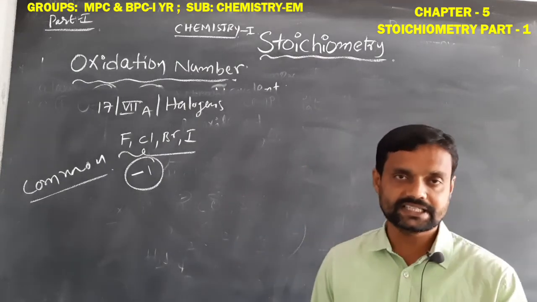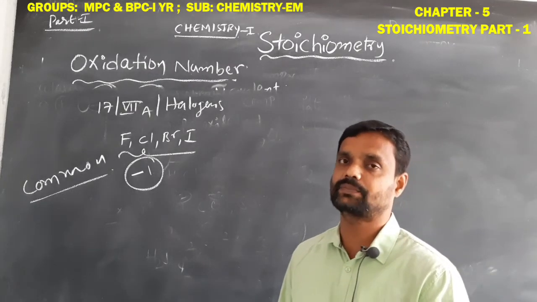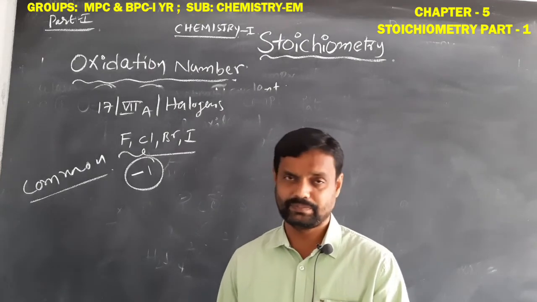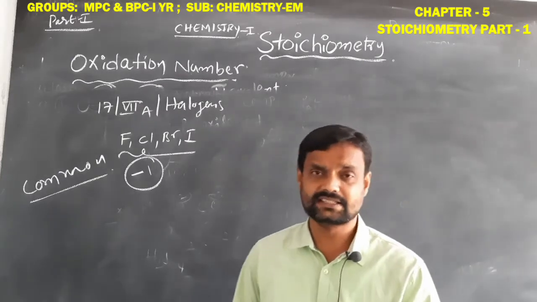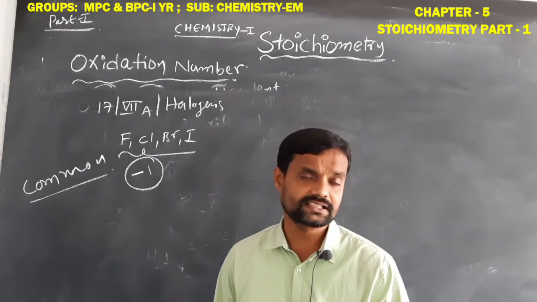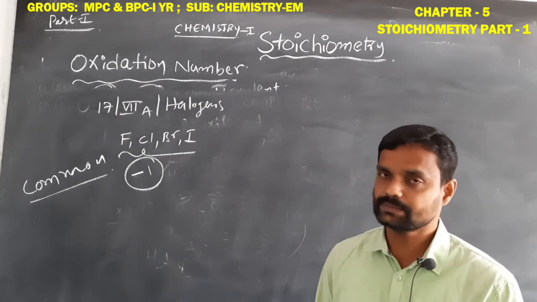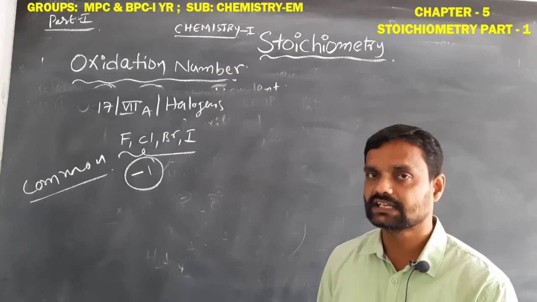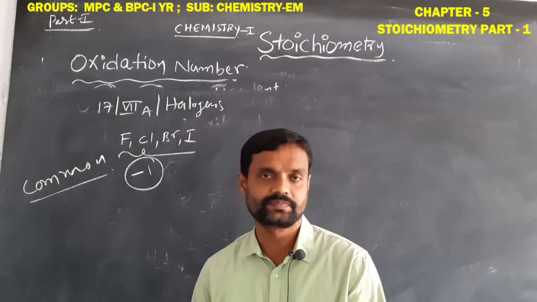Alkali metals, first A group elements, lithium, sodium, potassium, rubidium, cesium, always have oxidation number +1. Second A group alkaline earth metals always have +2. Hydrogen is always +1; when combined with first A, second A group metals, its oxidation number is -1.